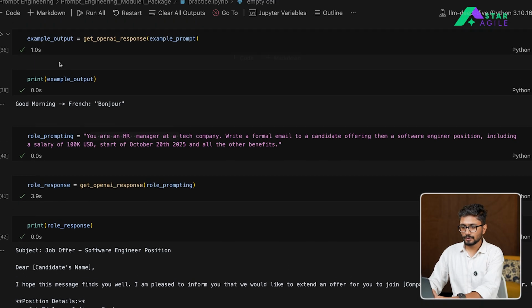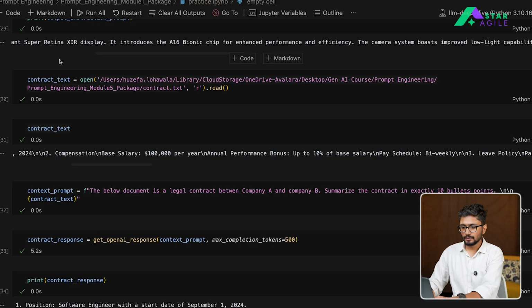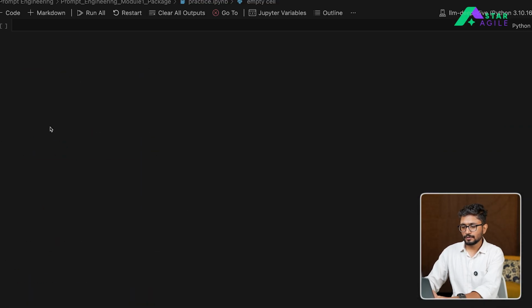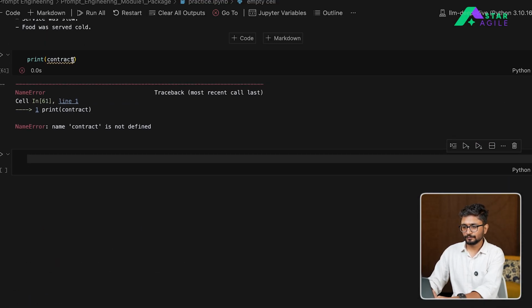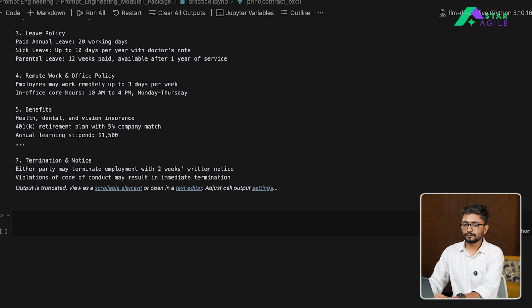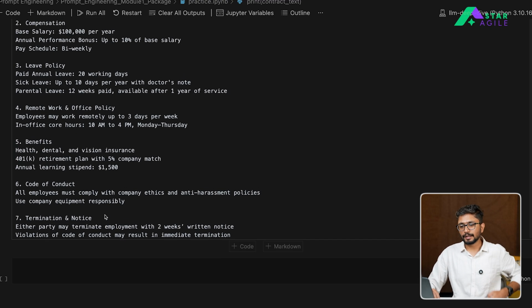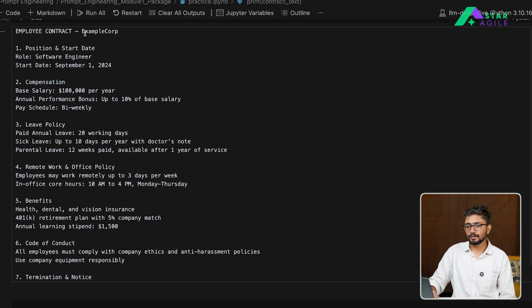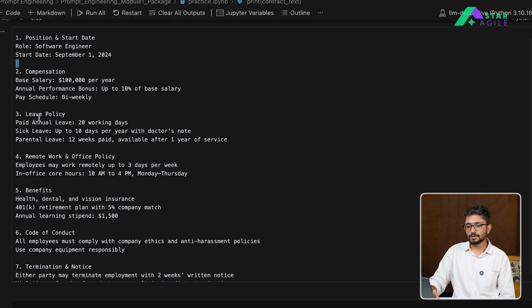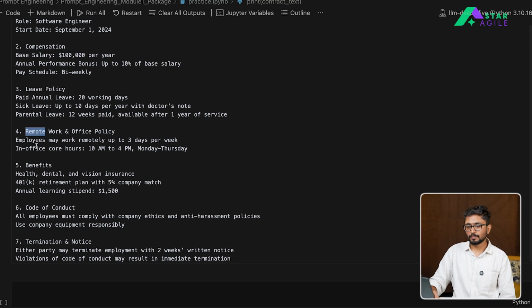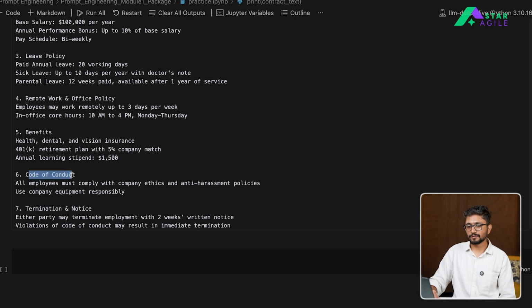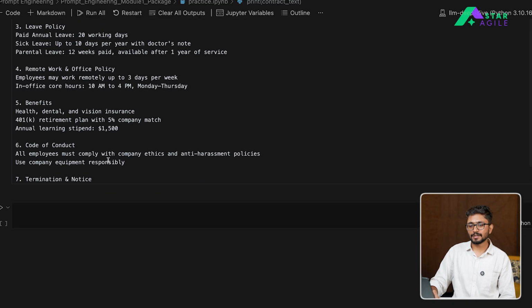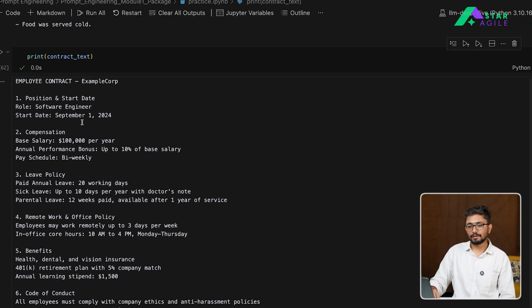So what was the name? Sorry. It's contract underscore text. Okay. So here you can see the contract that we are loading. It contains certain information: first what the company is, the start date and the position, the compensation, the leave policy, remote work policy, additional benefits, the code of conduct, and termination and notice. Right, so these are some of the things that are present in this entire contract that we have available.